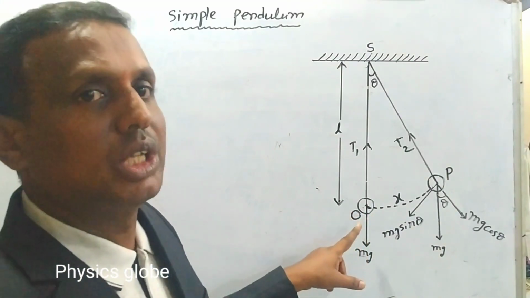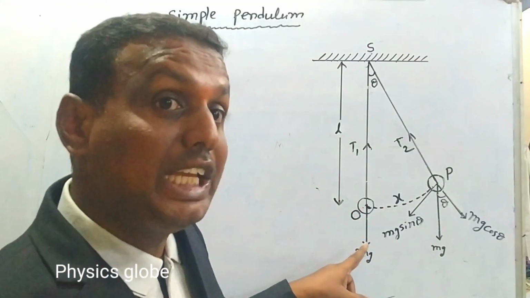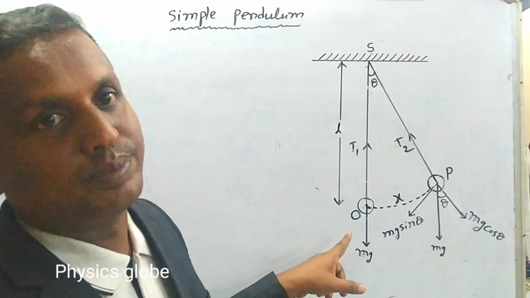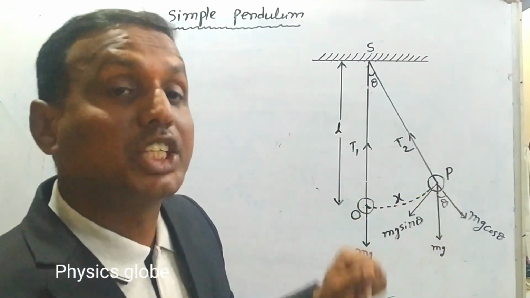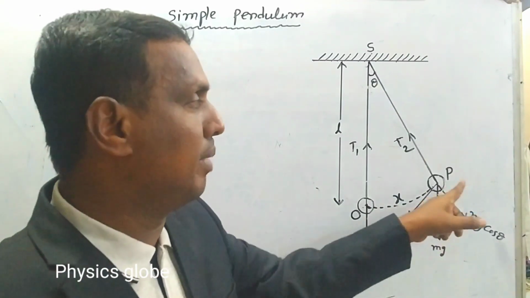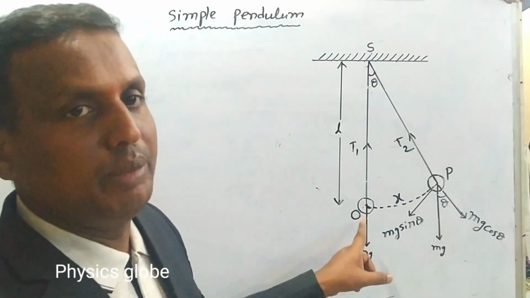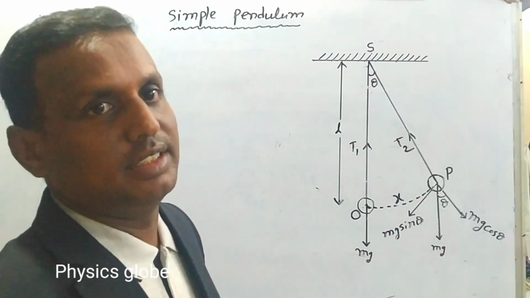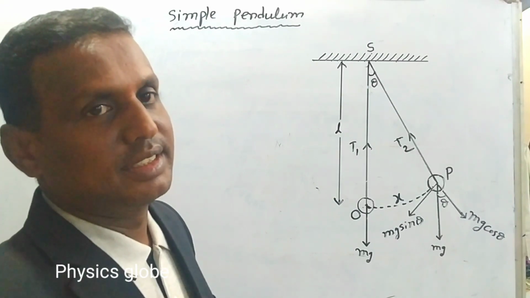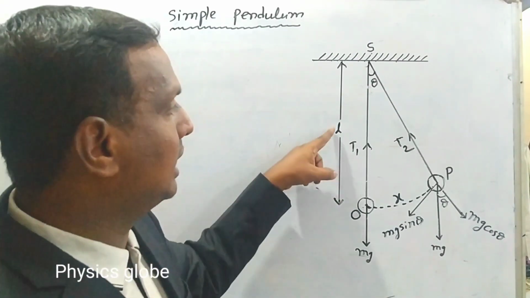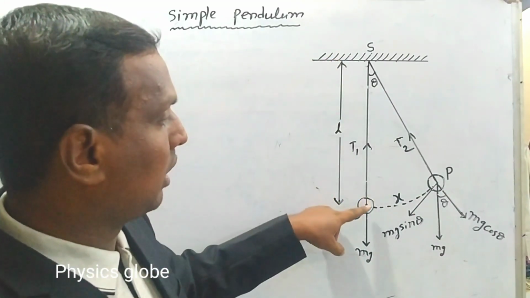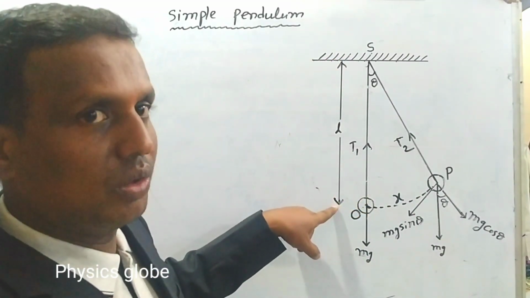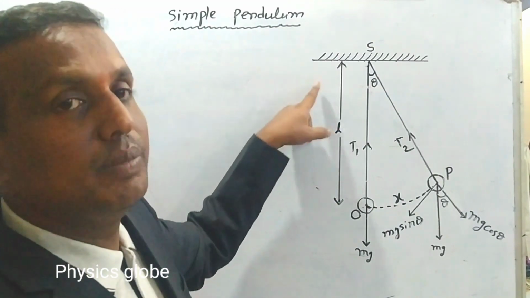O is the mean position, or we can say another name also, equilibrium position. So P is called the extreme position. Mean position, extreme position. Okay. Now L is the length of the pendulum from the point of suspension to the center of mass of the bob, up to here only. That is the length of the simple pendulum.